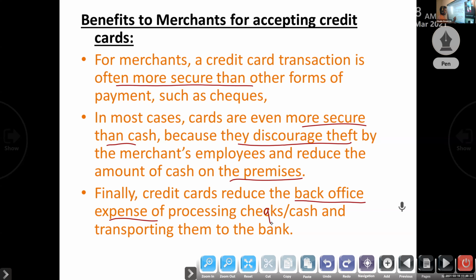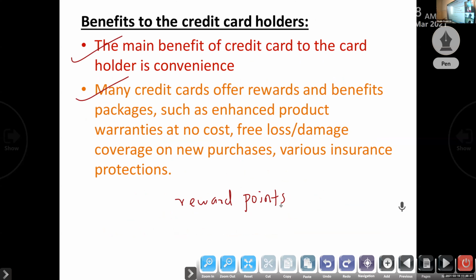So these are the benefits to the merchant for accepting credit card: more secure than check, more secure than cash, and it reduces the back office expenses. For the card holder, the benefits are convenience, and they offer rewards and benefit packages.